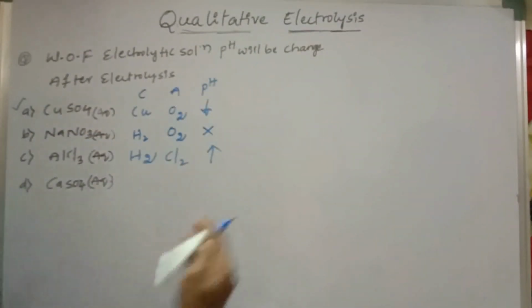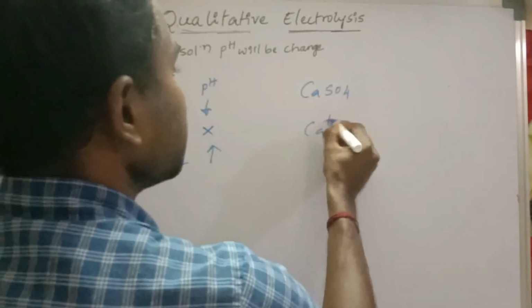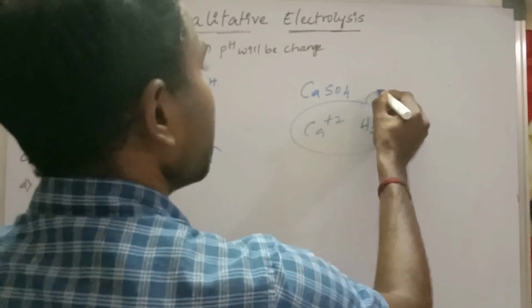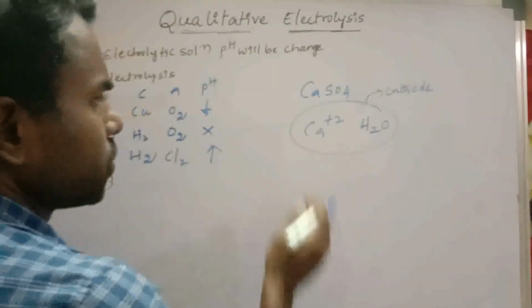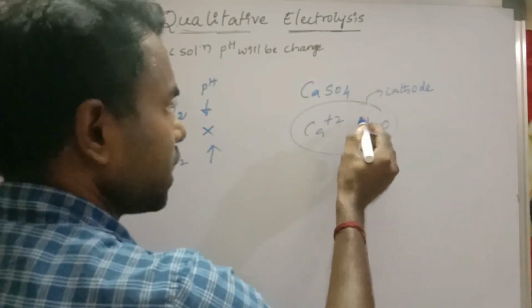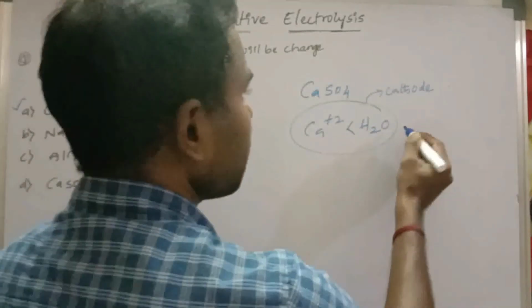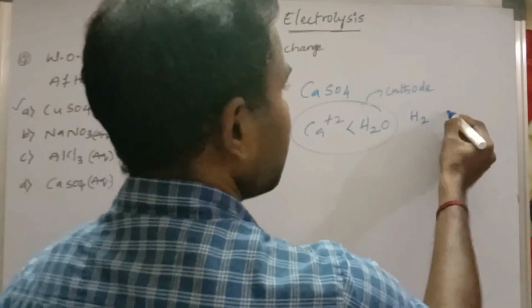Calcium sulfate. Calcium sulfate means Ca plus 2 and water at a cathode. So Ca plus 2 and water. Ca plus 2 has less reduction potential, water has more reduction potential. Then it will deposit as H2 gas and by releasing what?